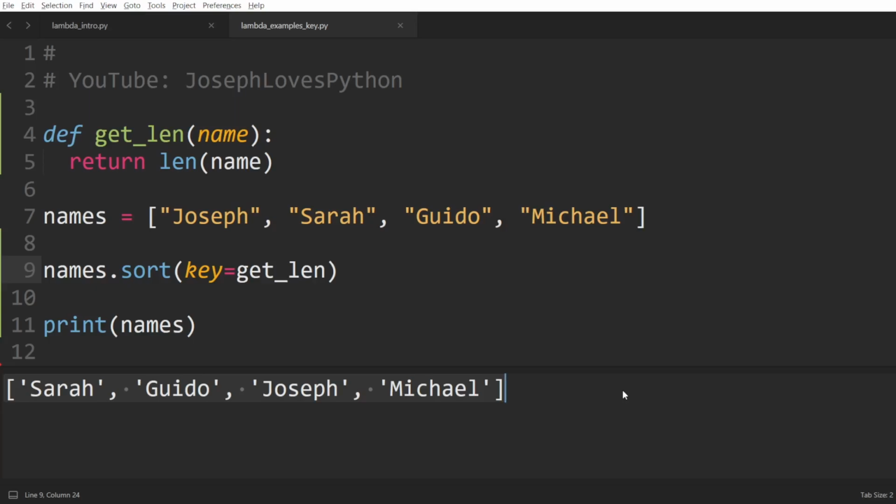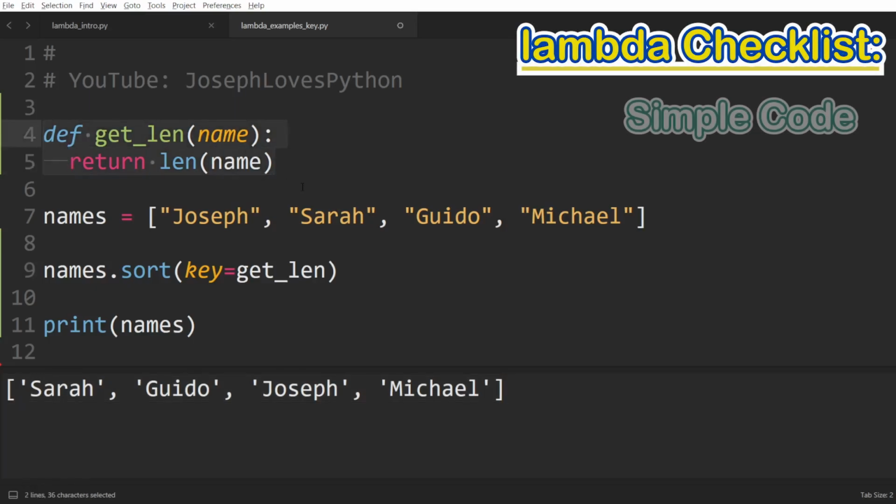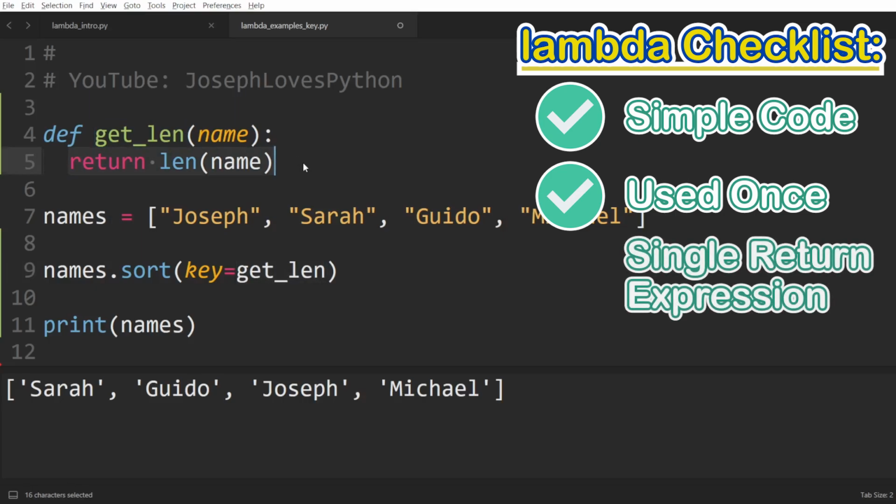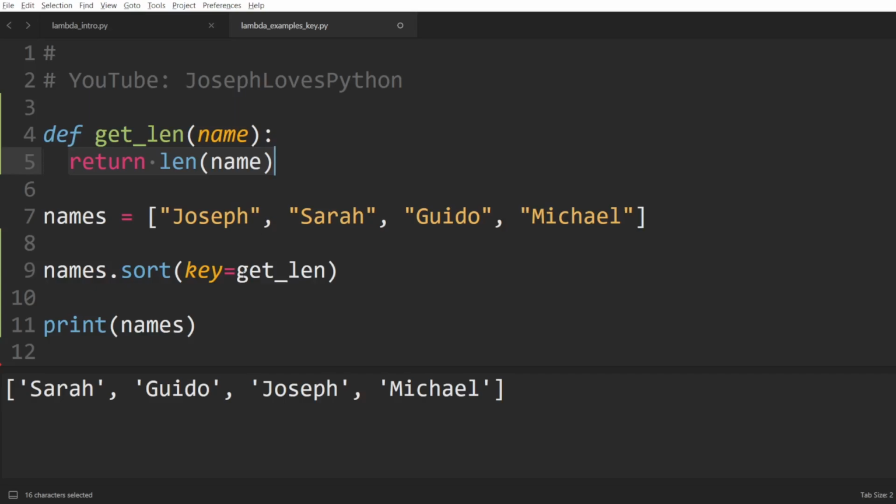That's a perfect scenario where lambdas can be very useful. This function right here is simple and trivial. Check. It is utilized only once in the code. Second check. And finally, this function contains a single return statement. Third check. So we can replace all of this with a lambda expression directly in our method call, setting key equal to lambda of name, which returns len of name.